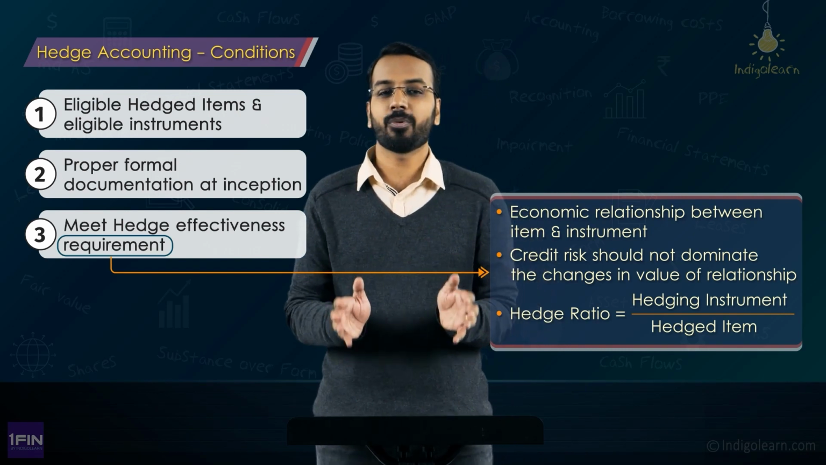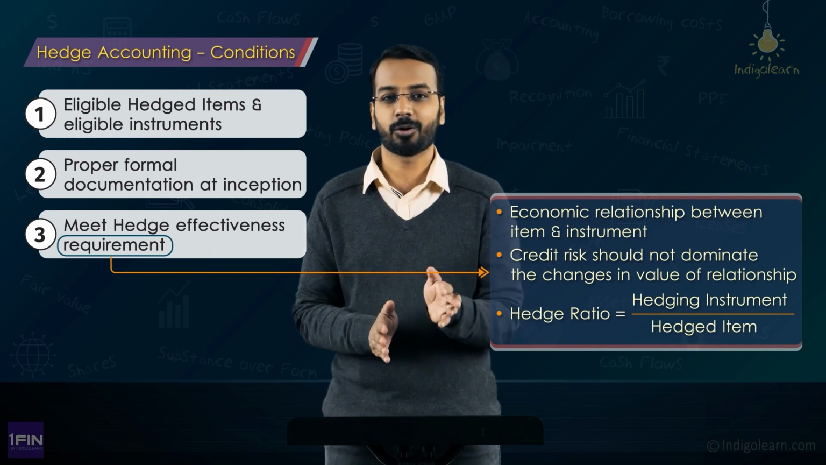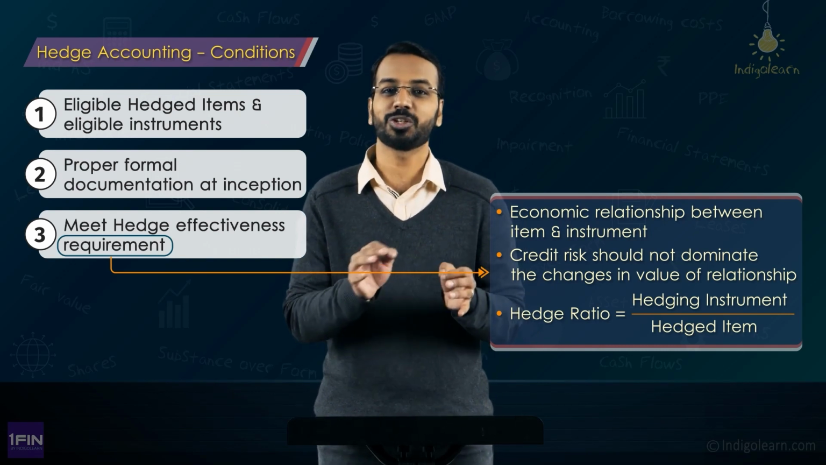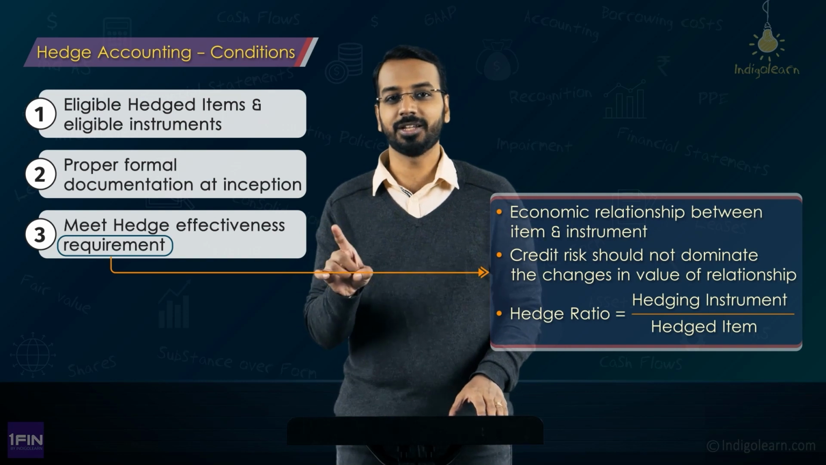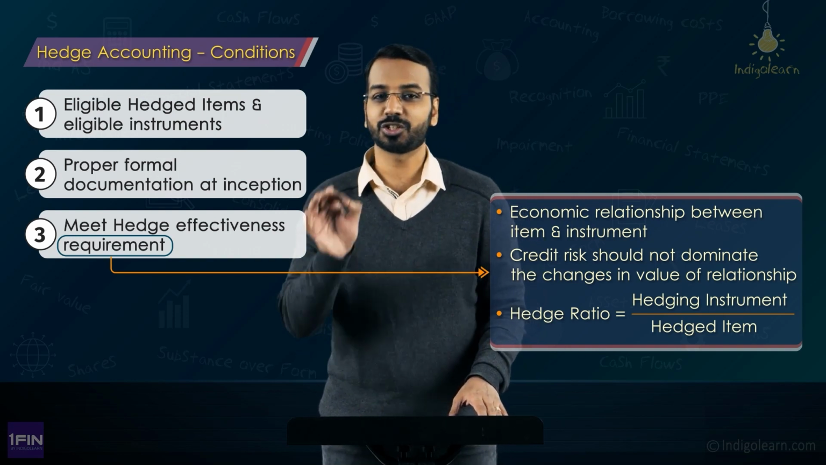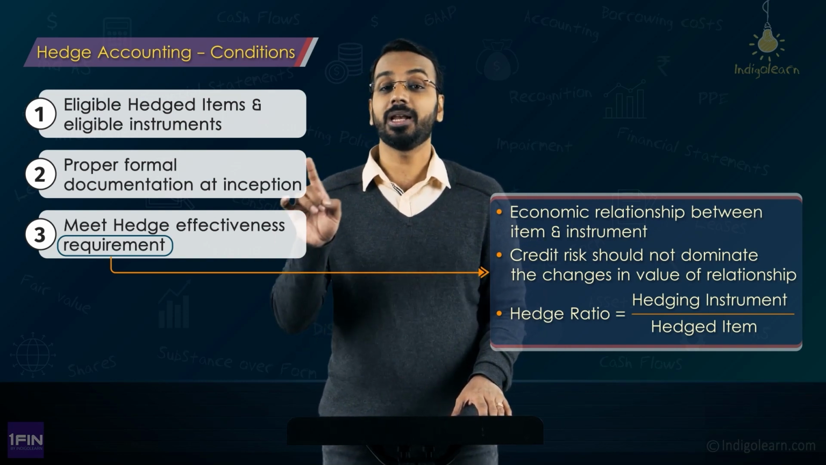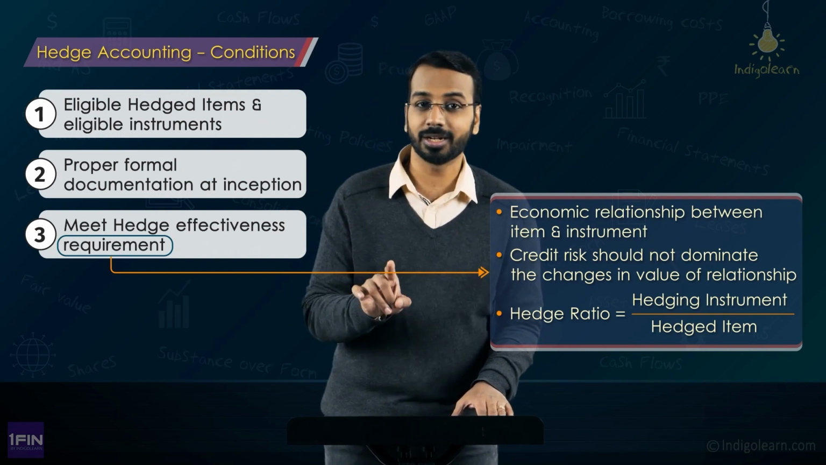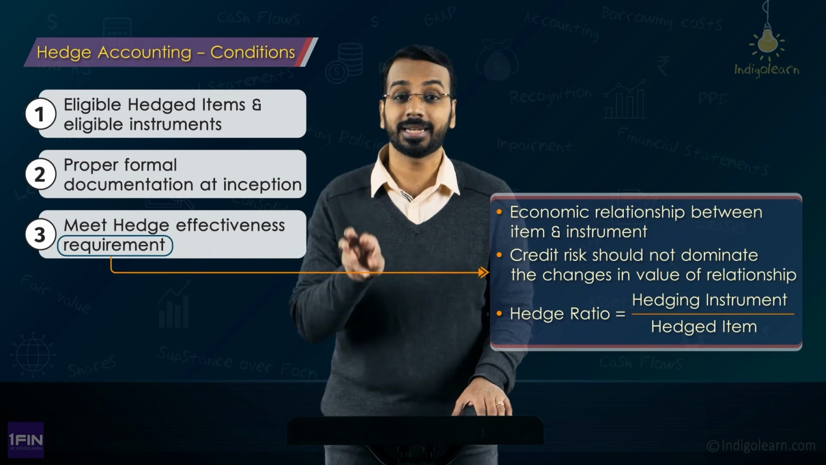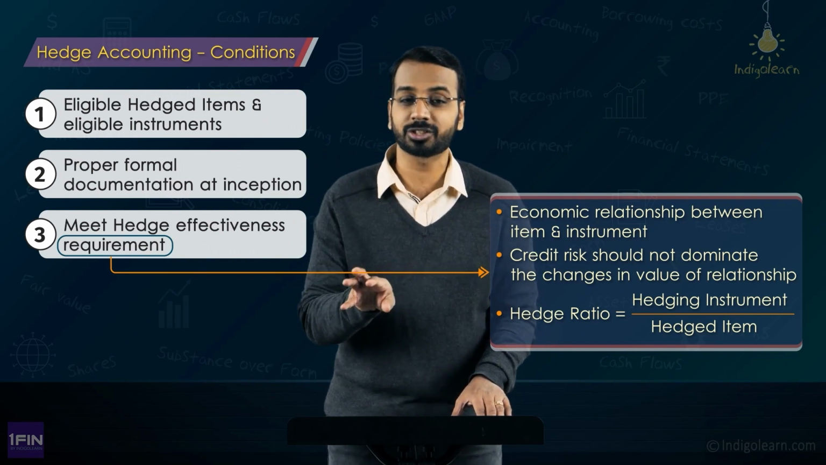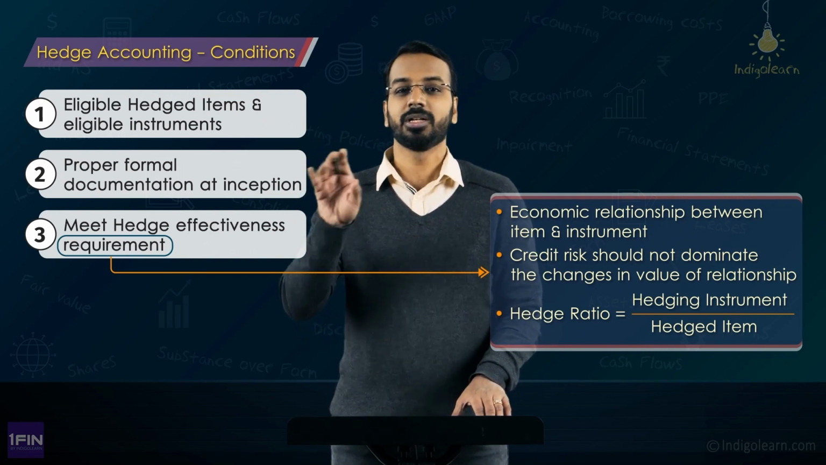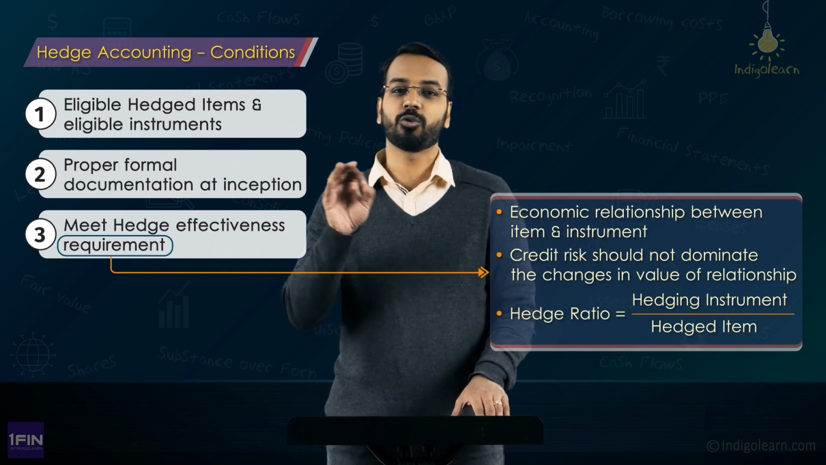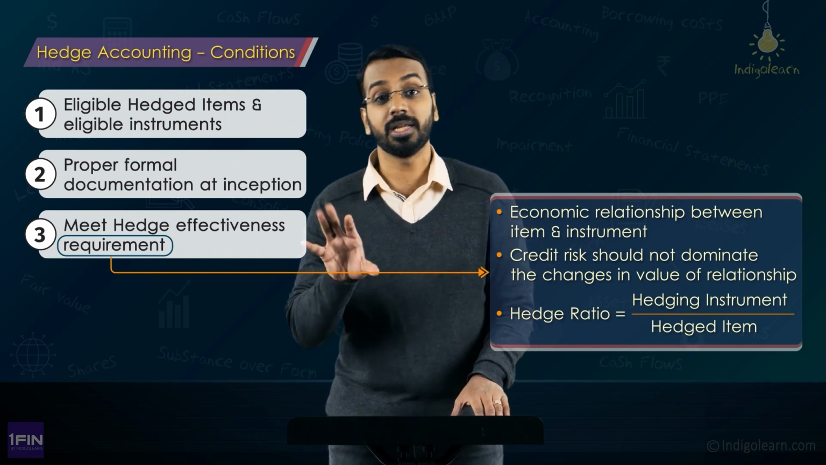Now to quickly recap, what is the qualifying criteria for hedge accounting? When would a hedging relationship qualify for hedge accounting? The first condition is that the hedging relationship should comprise of only eligible hedged items and eligible hedging instruments. That is the first condition. What is the second condition? There must be a proper designation, there must be a proper formal documentation. You must mention all the details about the hedged item, the hedging instrument, how it would be hedged and all of that. It has to be properly documented.